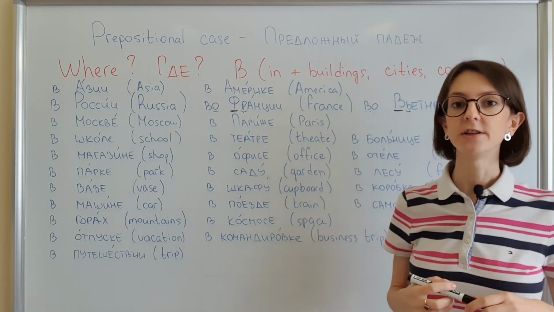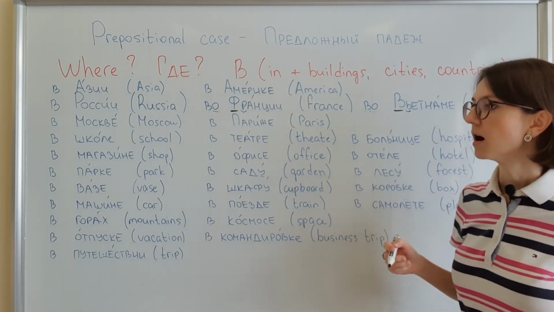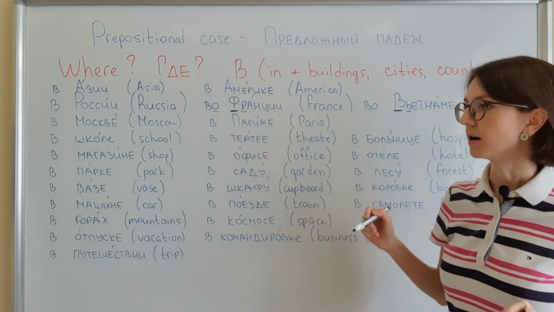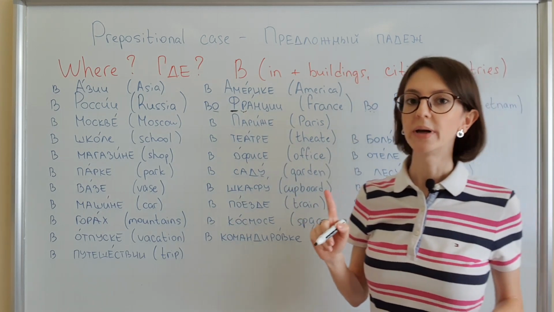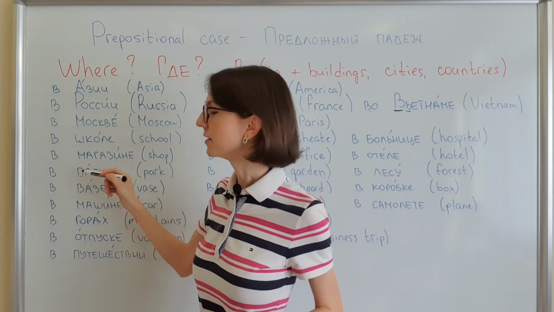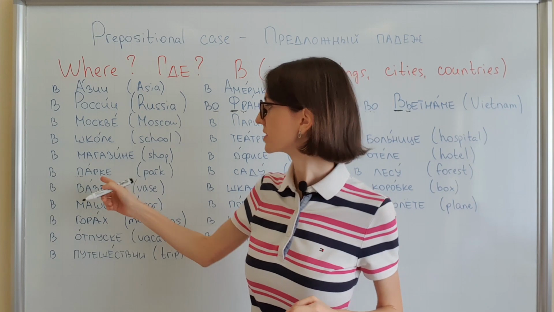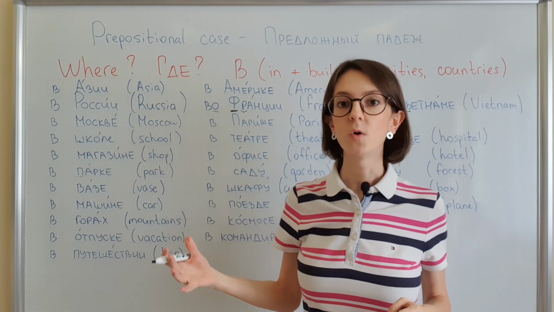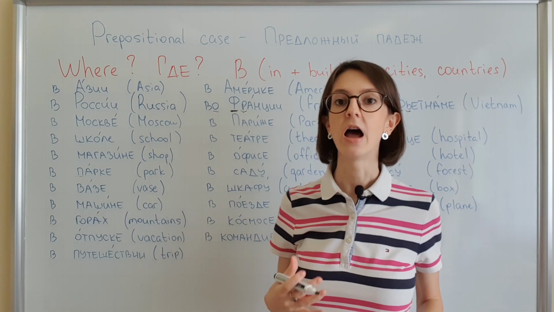In my previous video, we discussed the exceptions, that there are some words that have different endings. So these are these exceptions. В саду, в лесу. Also pay attention that when the next word starts with an unvoiced consonant, for example, p is unvoiced, v becomes unvoiced as well. So it's like в парке. It's not v, it's f. В парке,